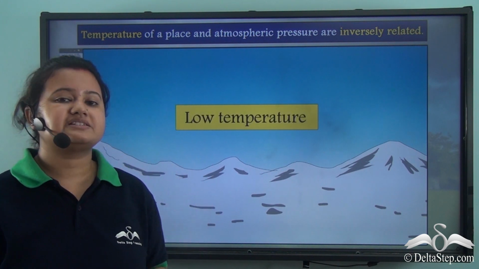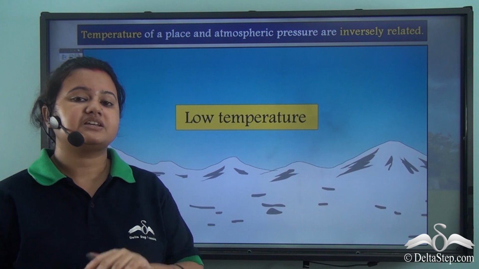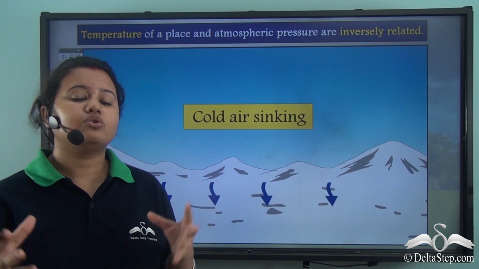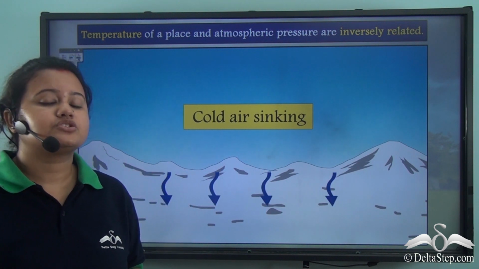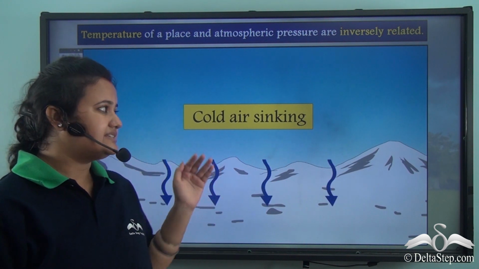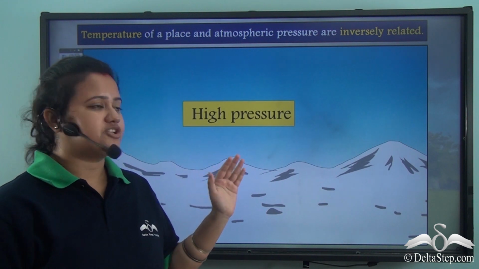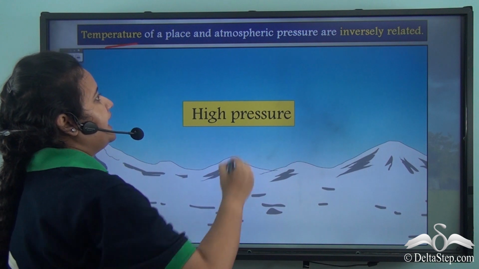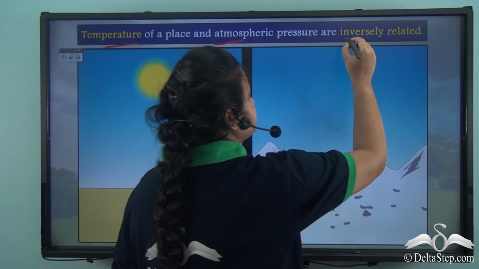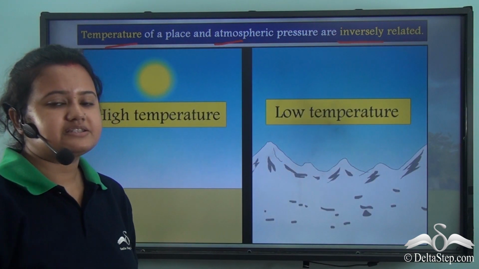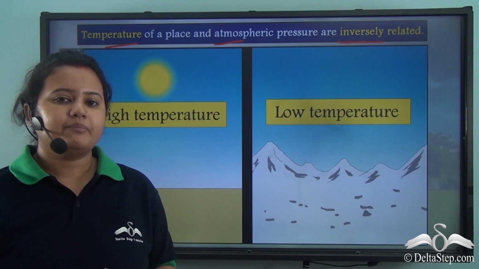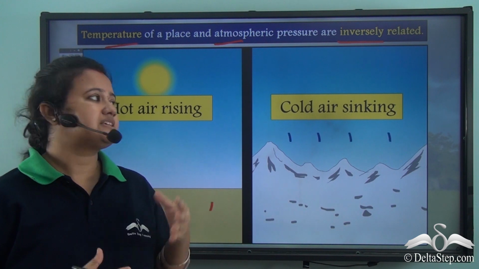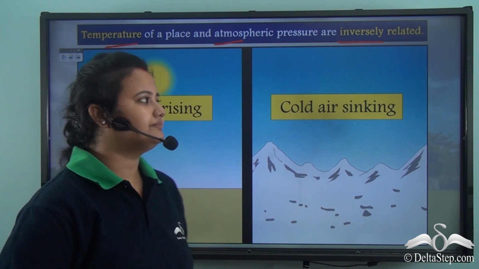Conversely, in a cold place, the air prevailing in that place is cold. Now cold air is denser because cold air contracts. So this cold dense air sinks, creating a high pressure zone. So we find that the temperature of a place and atmospheric pressure are inversely related. That is, hot air rises up and creates low pressure, while cold air sinks and creates a high pressure zone.